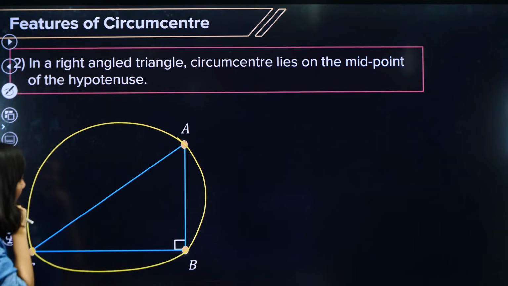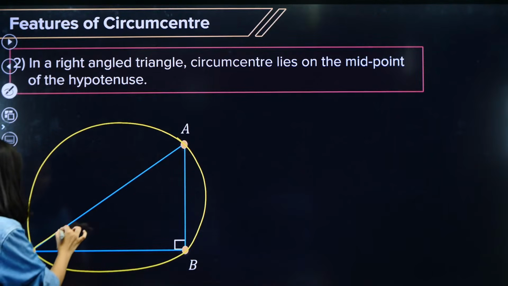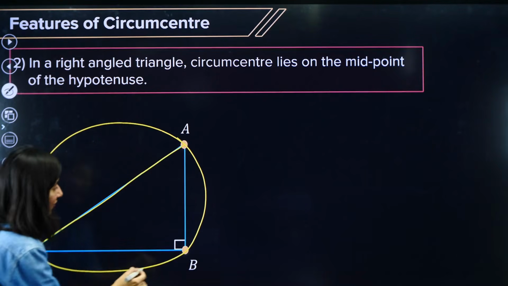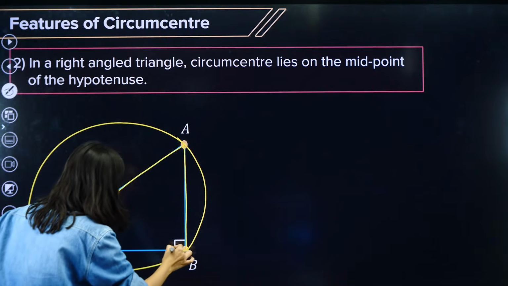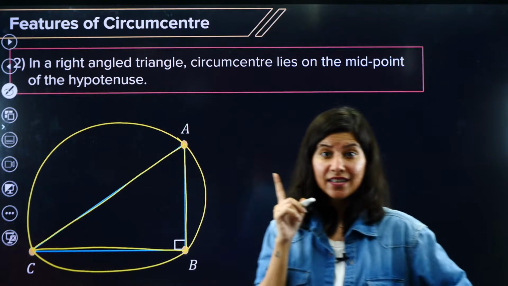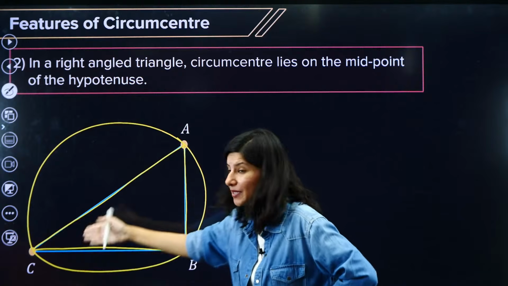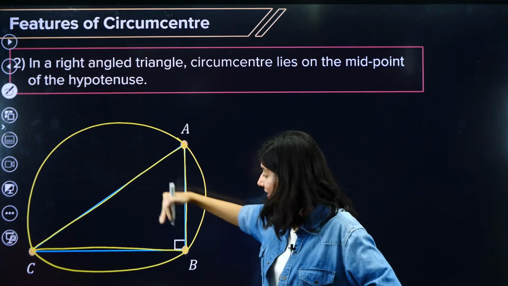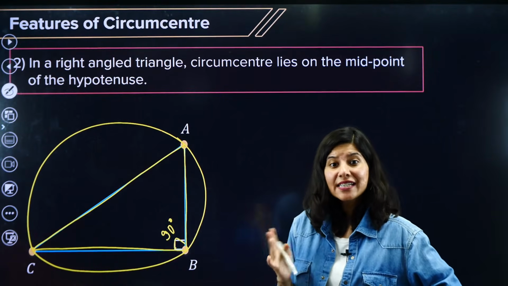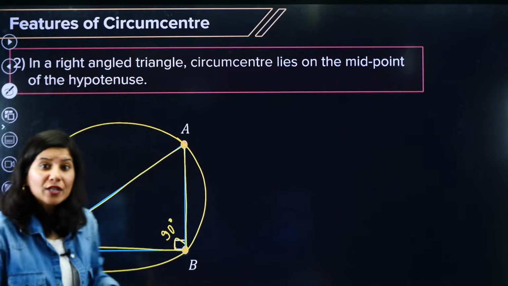Just tell me one thing: this line is subtending an angle of 90 degrees at the circumference. Remember that theorem which you have already studied in grade 10: the angle in a semicircle is always 90 degrees. So what does that mean?